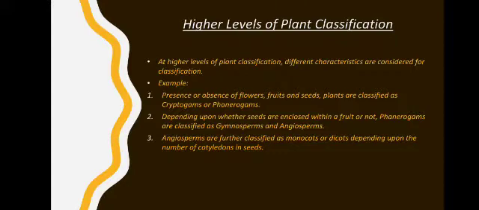Depending upon whether seeds are enclosed within a fruit or not, phanerogams are also classified as gymnosperms and angiosperms. Then angiosperms are further classified as monocots or dicots depending upon the number of cotyledons in the seed. Followed, these characteristics are considered for classifying the plants at higher level.